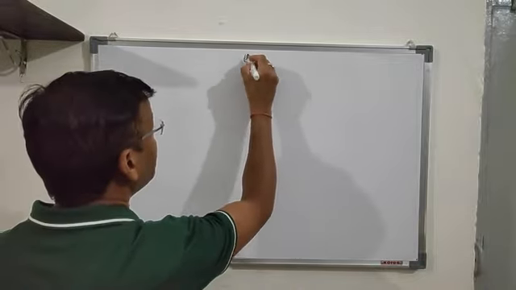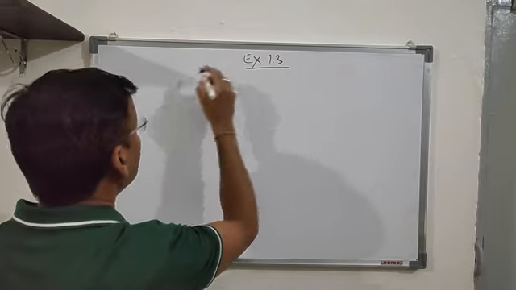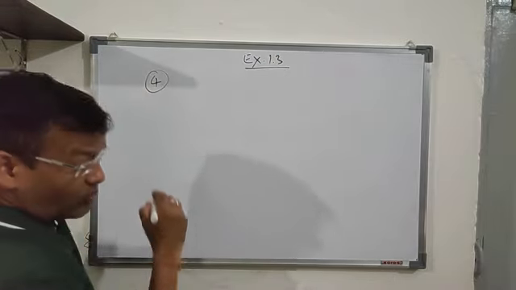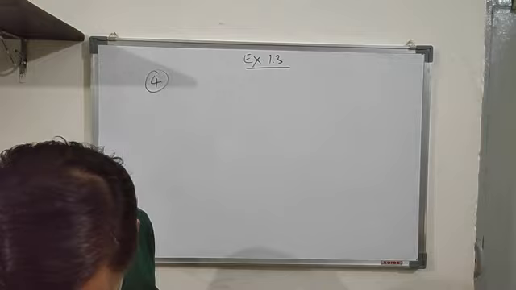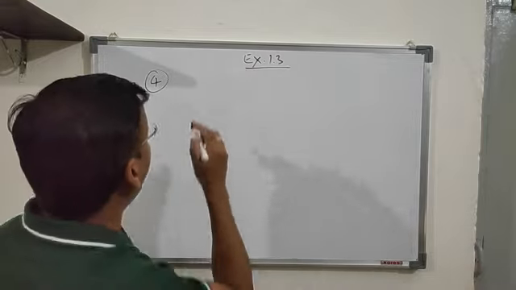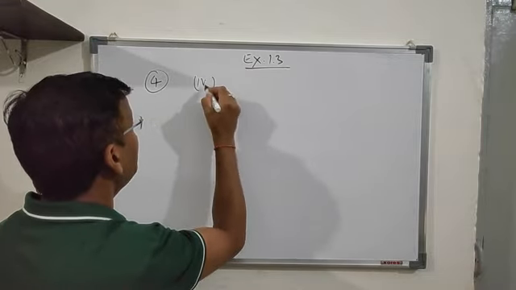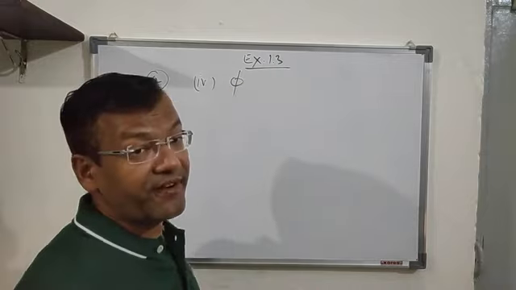Question number 4, I took the second part of question number 4. You have to write the subset. Exercise 1.3, question number 4. One more question I am going to take is the fourth part of it: subset of the set phi.